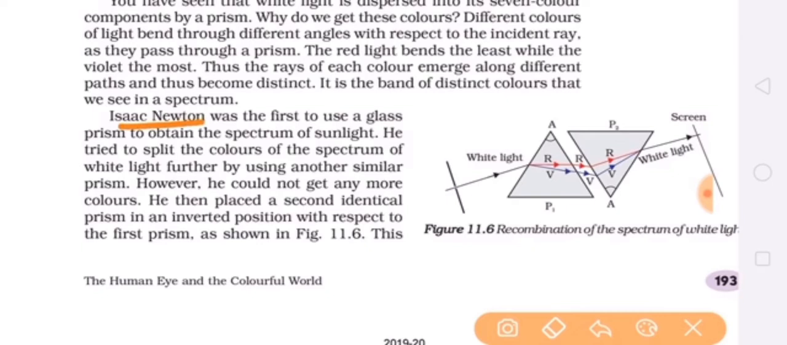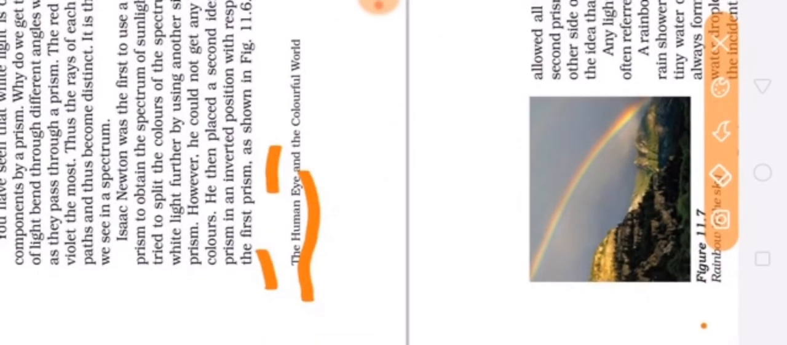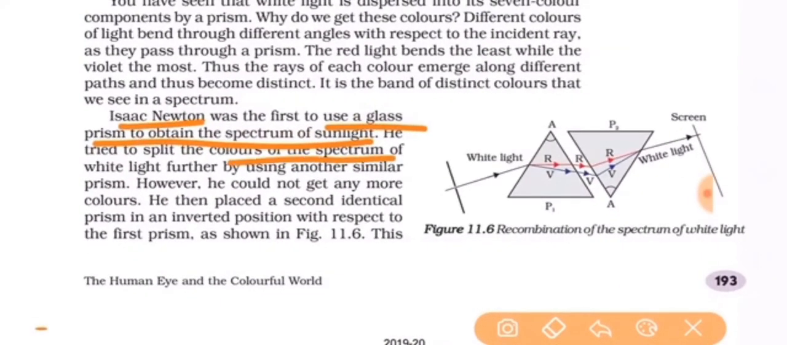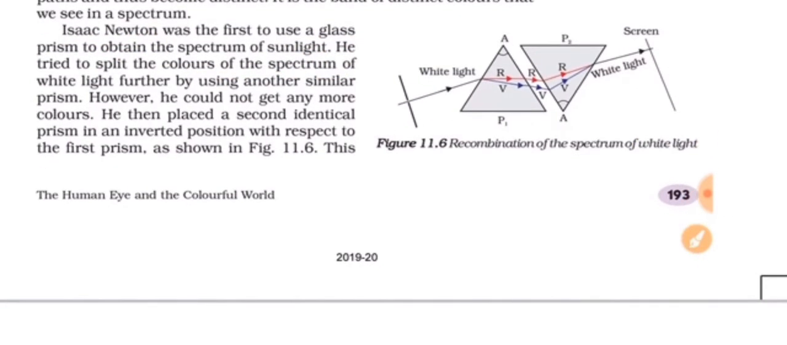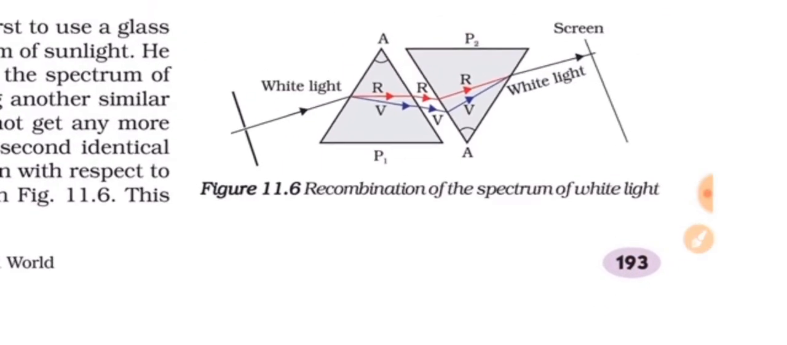Now one more activity is given, which is by Isaac Newton, who used a glass prism to obtain a spectrum of sunlight, and he tried to split the colors of the spectrum of white light further by using another similar prism. How did he use another similar prism? As in the diagram you can see, he placed a second identical prism in an inverted position with respect to the first prism. In the diagram also, two prisms are there. One is straight and another is in the inverted position.